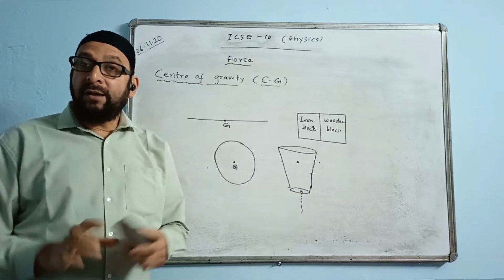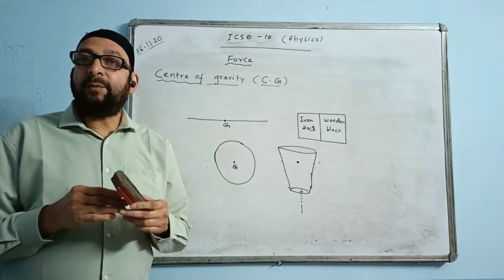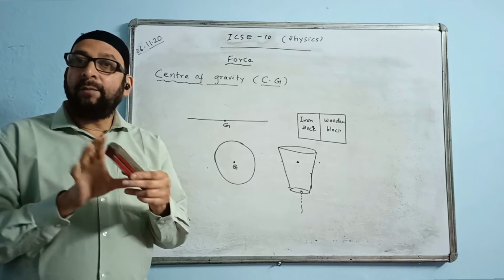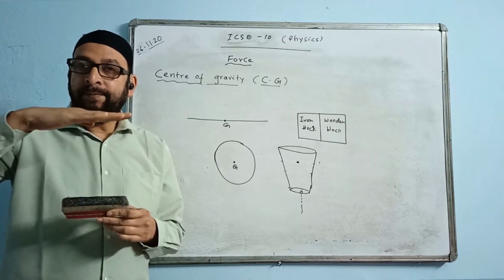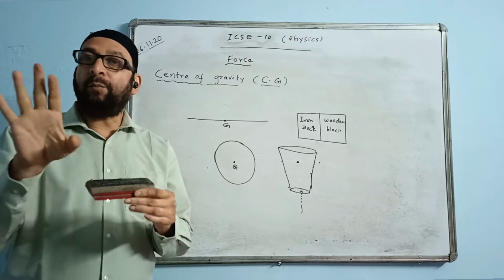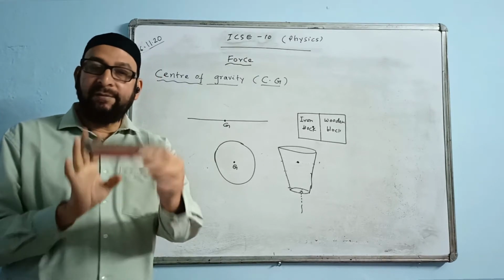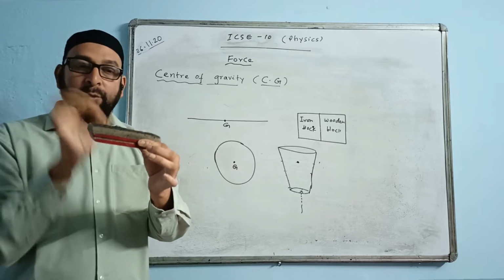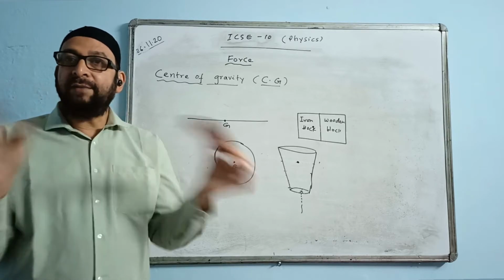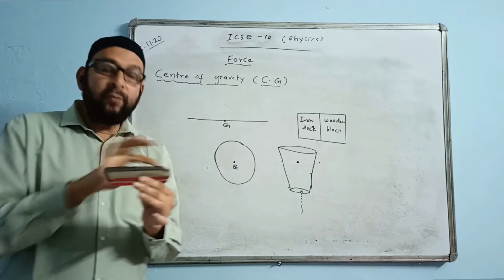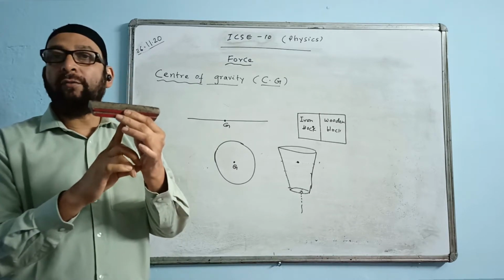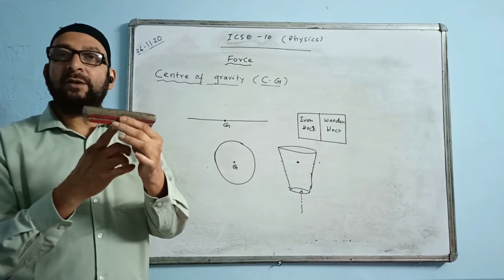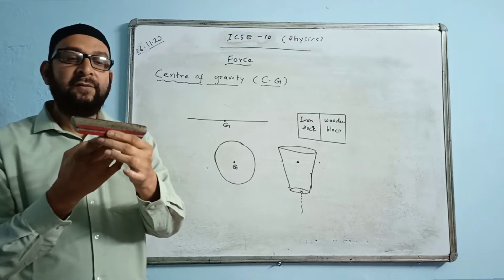The balance point within the body. What is the meaning of balance point? The point where the body balances horizontally due to its own weight. We are not putting any extra weight on the body. Do we have any weight put on this body? No. Extra weight we are not using. Due to its own weight, the body balances horizontally. That point is called position of CG.